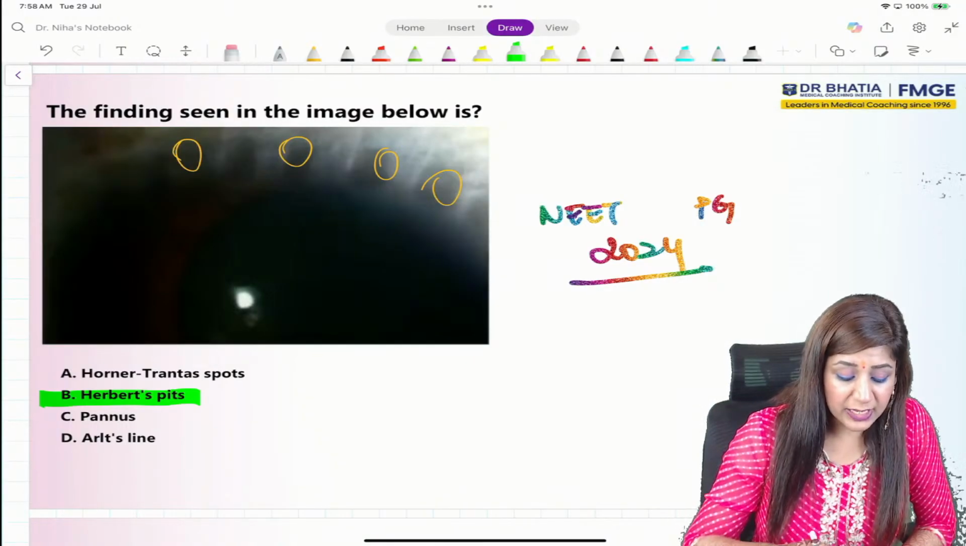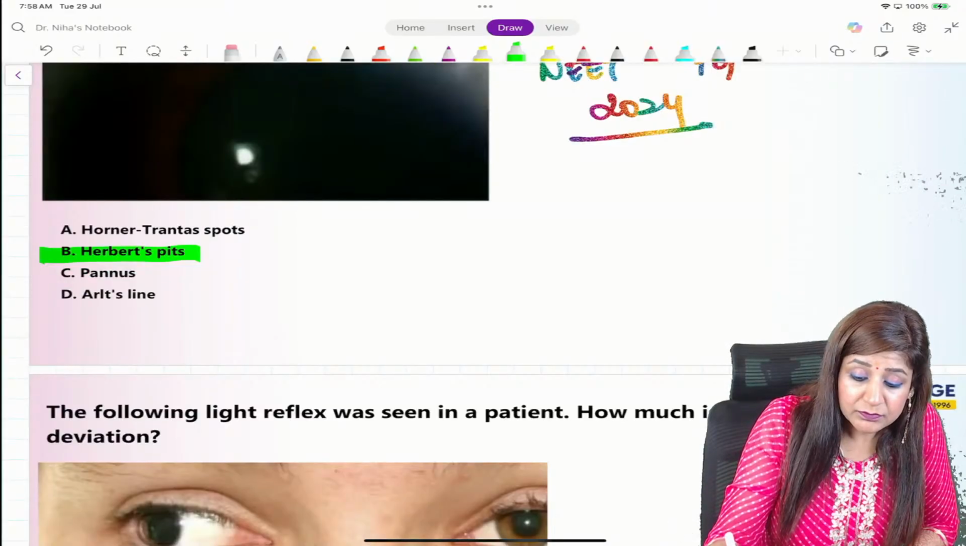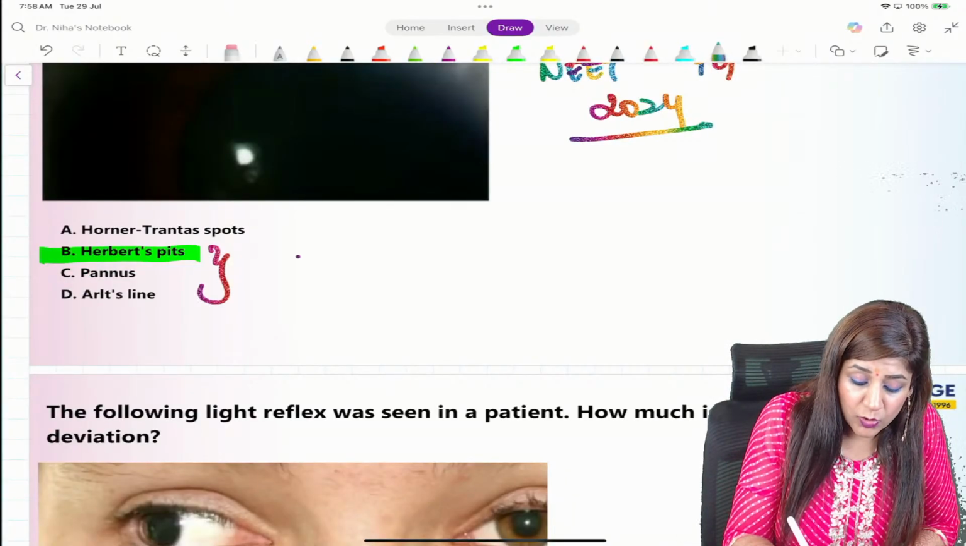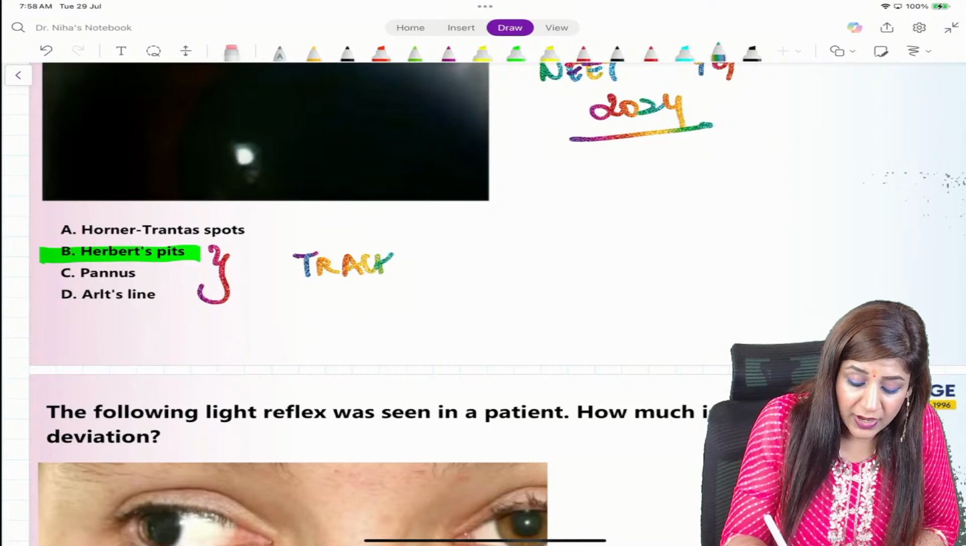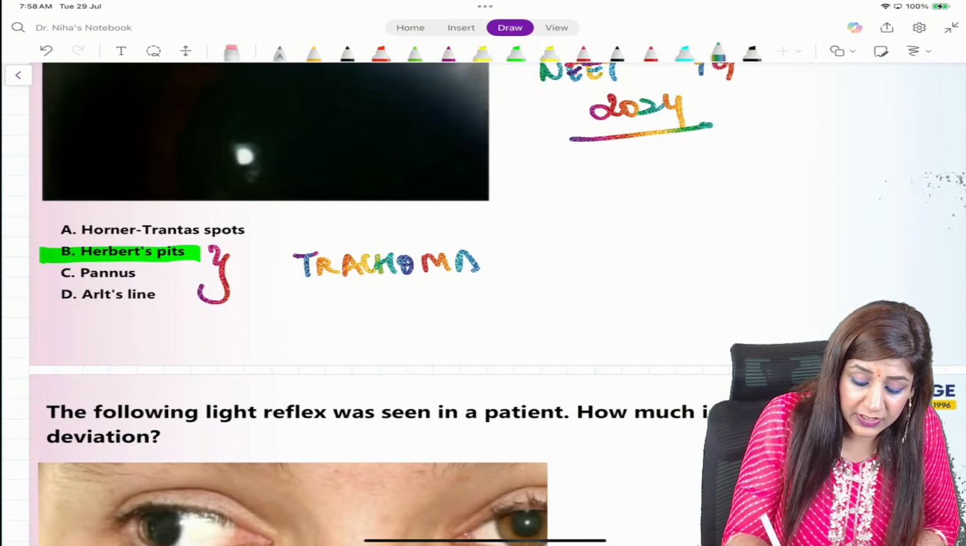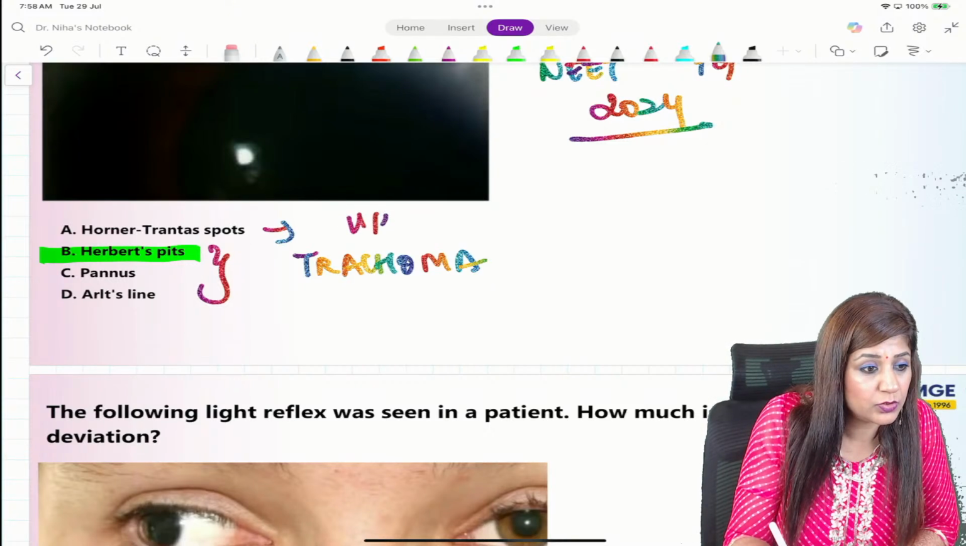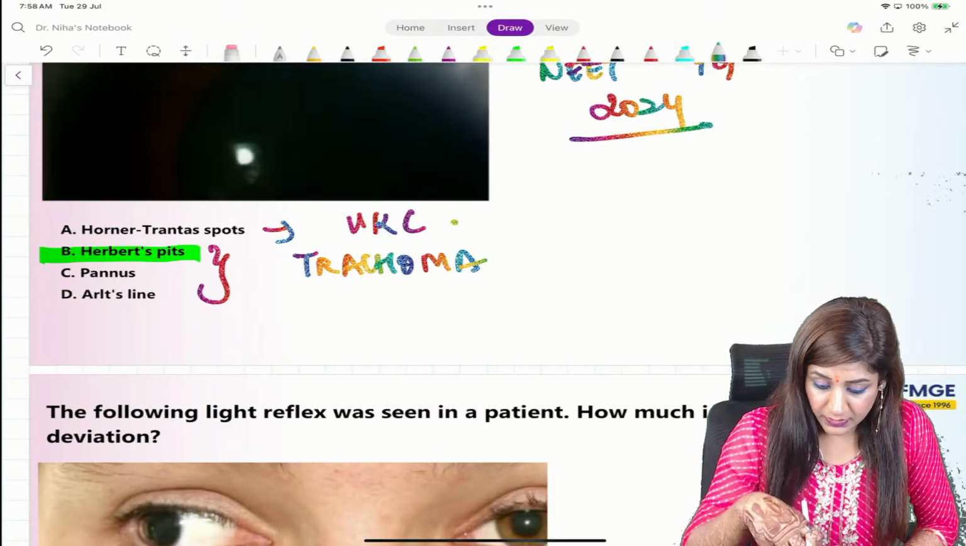So Herbert pits, pannus, as well as Arlt's line, these are all found in trachoma, while, as we have just discussed, Trantas spots are found in vernal keratoconjunctivitis.